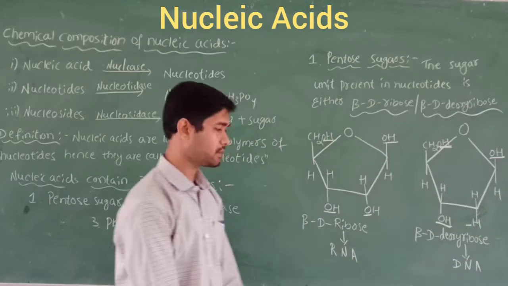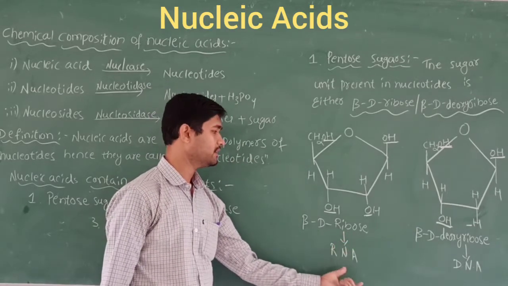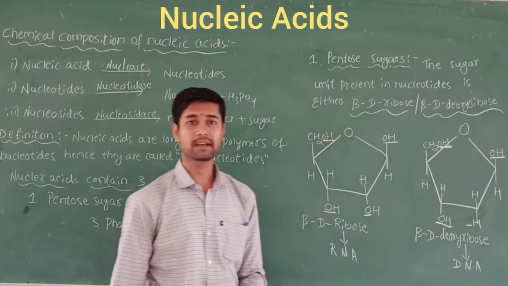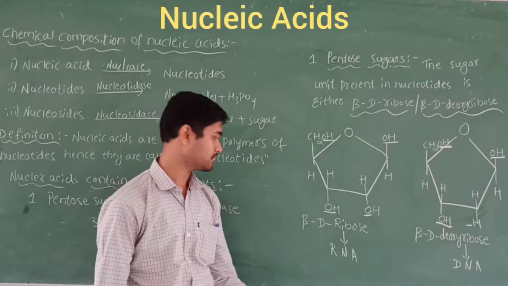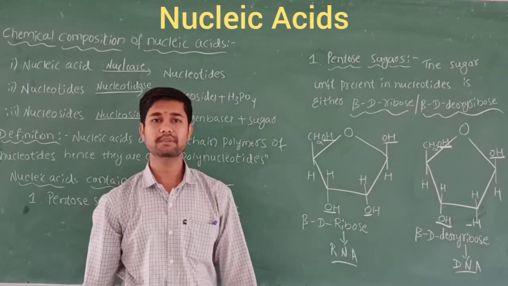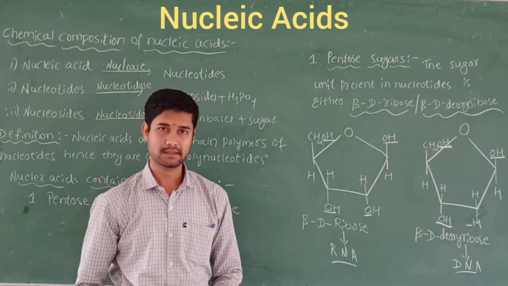Beta D ribose is found in RNA, and beta D deoxyribose is found in DNA. So the types of nucleic acids are RNA and DNA. You know very well, DNA is deoxyribonucleic acid and RNA is ribonucleic acid.